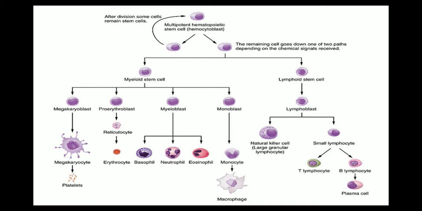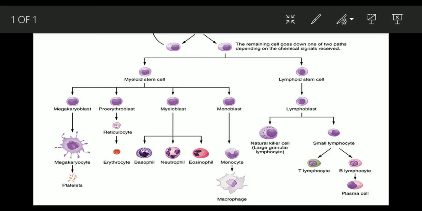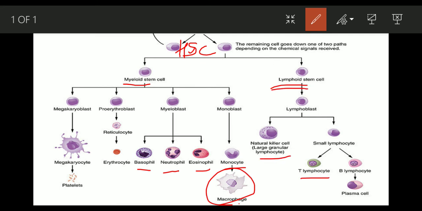So it starts with the hematopoietic stem cell. Then you get a myeloid progenitor and a lymphoid progenitor. From the myeloid progenitor, in turn you will get basophils, neutrophils, eosinophils and monocytes, which in turn will give rise to macrophages. Macrophages are important phagocytic cells. And then the lymphoid progenitor will give rise to natural killer cells, T cells and B lymphocytes.